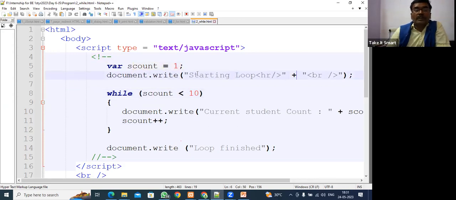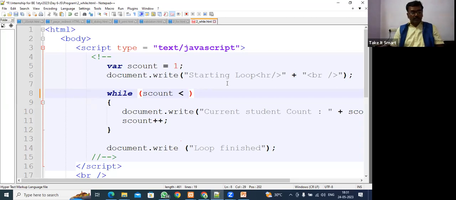Document.write start loop first, and yesCount initialization we did here. So now yesCount is 1, less than 10. In place of less than 10, I am going to use less than 45. Now it will print the student count, and every time I am increasing the count.